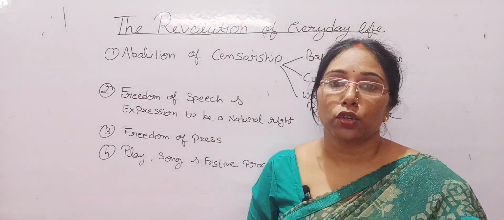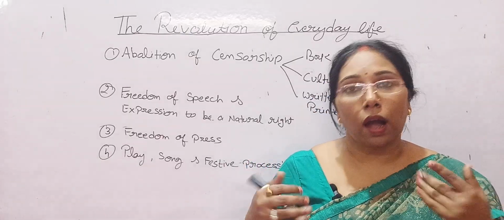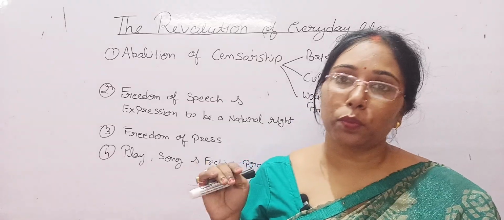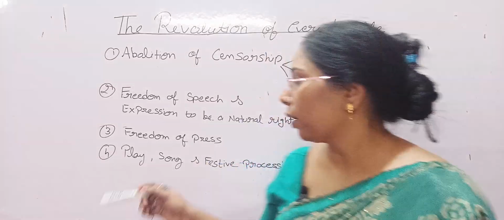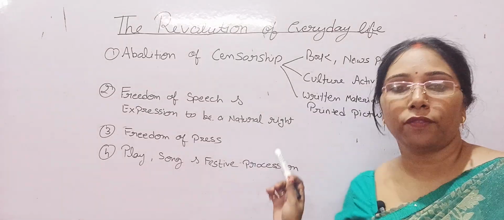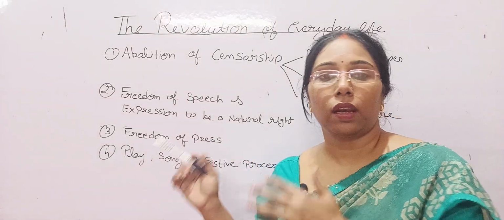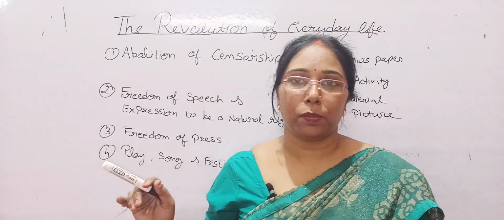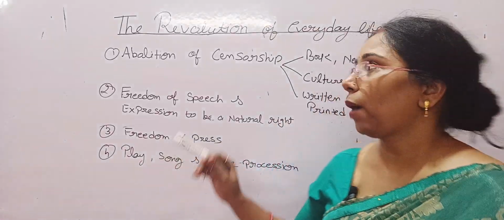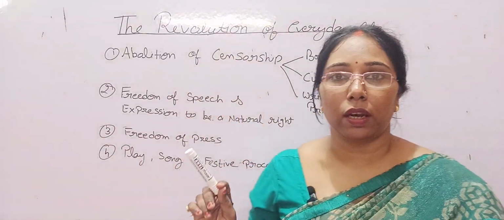Now each side sought to convince the other of its positions through the medium of print. People could play songs and hold festive processions that affected a large number of people. So this was the sixth section of the chapter, the revolution of everyday life.